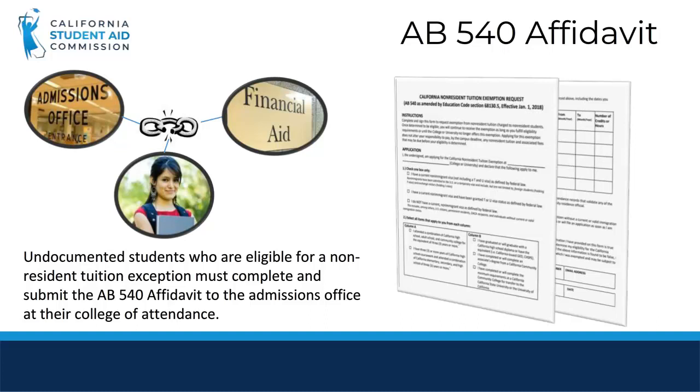The AB 540 affidavit serves two purposes. One is to verify that the student meets the educational requirements, and the second is to certify the intent to establish legal residency. It is important that there is good communication between the Financial Aid Office and the Admissions Office regarding the AB 540 affidavit to ensure that it is requested and completed in a timely fashion.